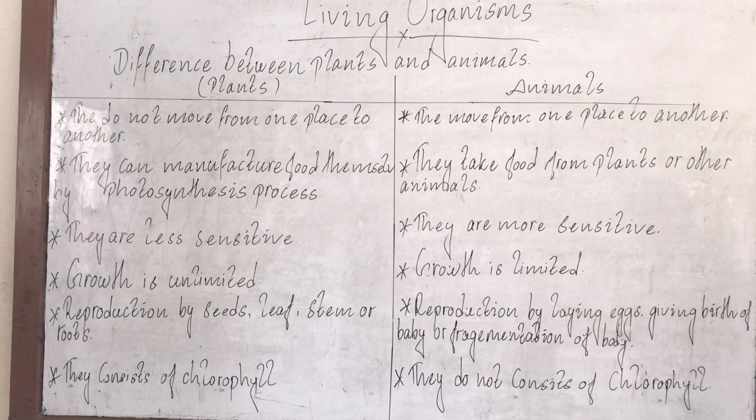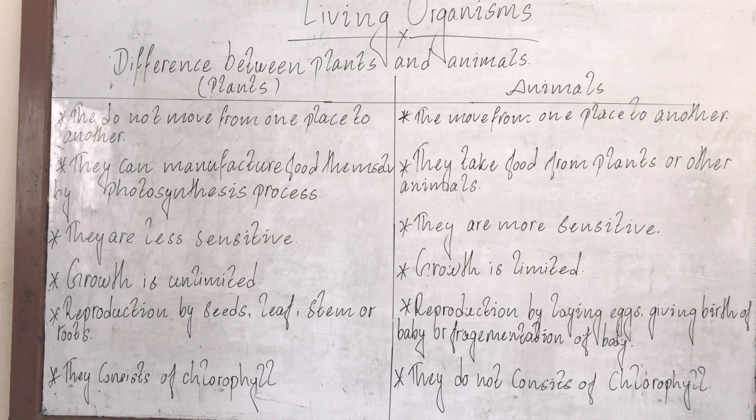Or we can say they take food from other animals or other plants, because some herbivorous animals eat grass. That means they take food from plants. And some carnivorous animals take food from other animals. They eat herbivorous animals like deer, pig. So what do they do? They kill other animals and make their food.